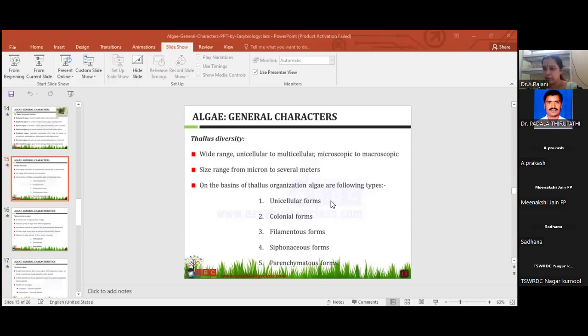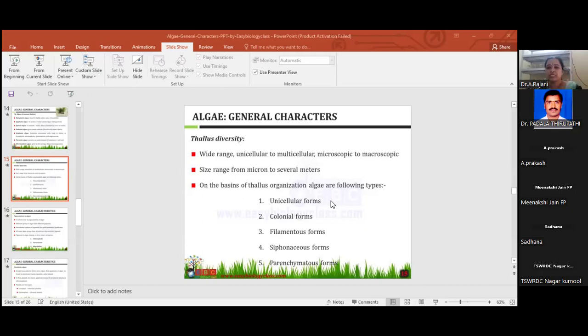Best example of motile: Chlamydomonas. Coming to the second one, non-motile. They do not possess flagella and cannot move. That is Chlorella. I think you understood: what is motile, what is non-motile? Flagella present means motile; Chlamydomonas moves using flagella. Here in non-motile, flagella are totally absent. The example is Chlorella.